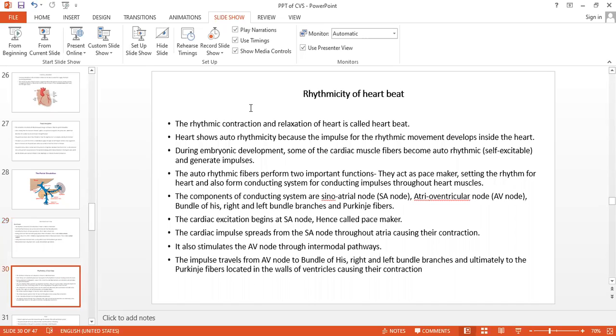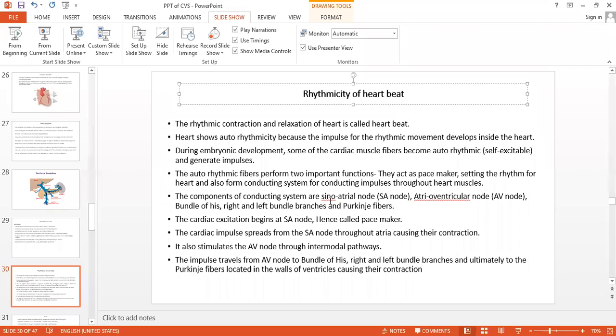Rhythm means what? It is the equidistance, the similarity of that rhythm. Equidistance, isn't it? So dub, lub, that is the beat, the rhythm, it is the same in equidistance. That is called a rhythm, the rhythm of the heart. So the rhythmic contraction and relaxation of the heart is called a heartbeat.